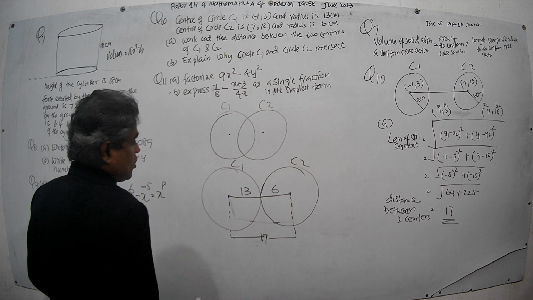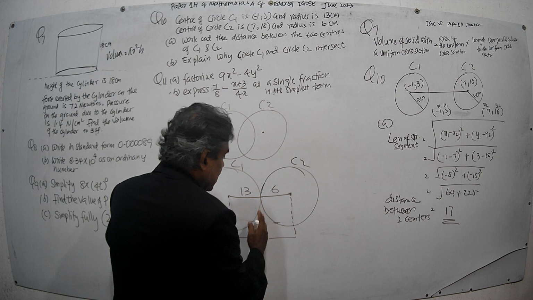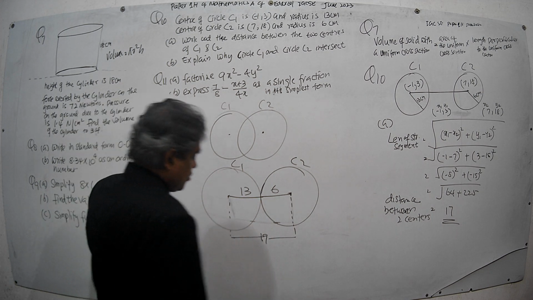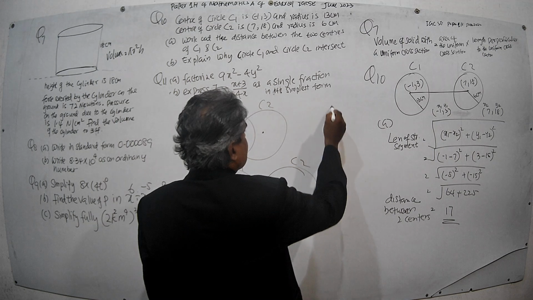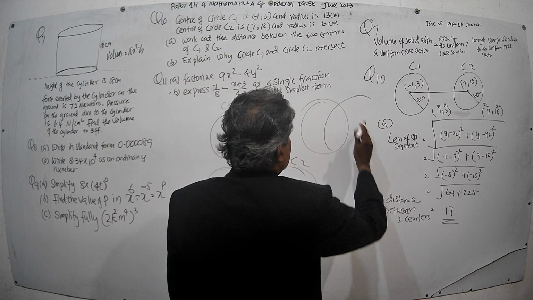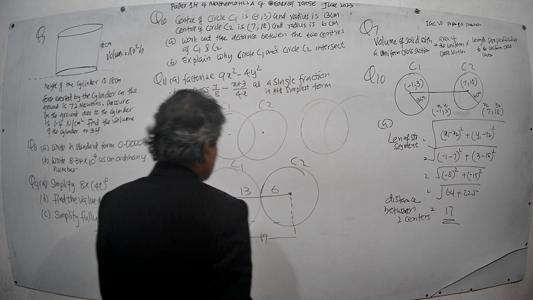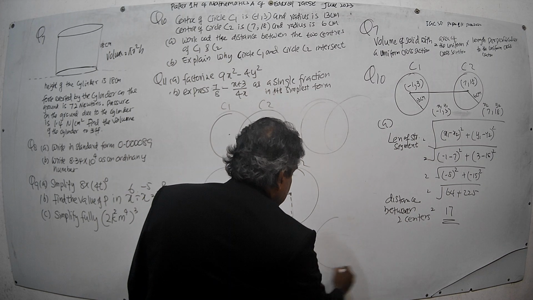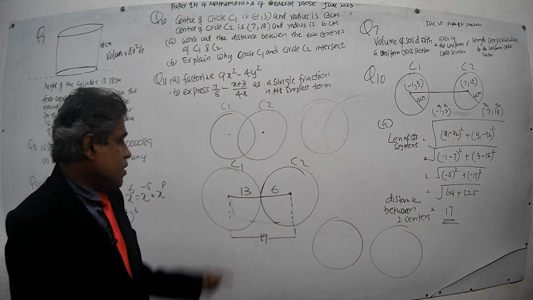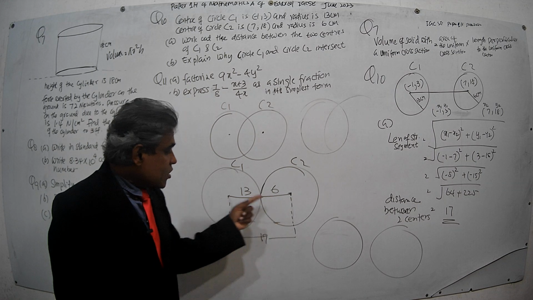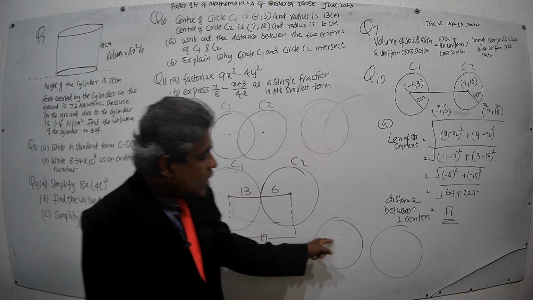If the distance between two centers is greater than 19, then the two circles will be like this. They don't intersect.